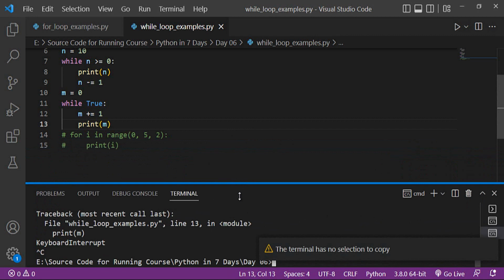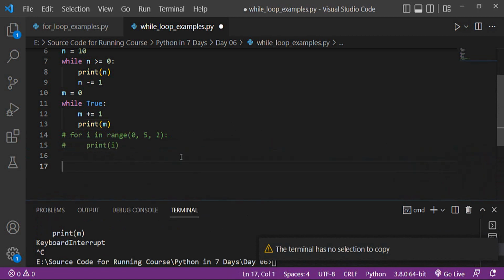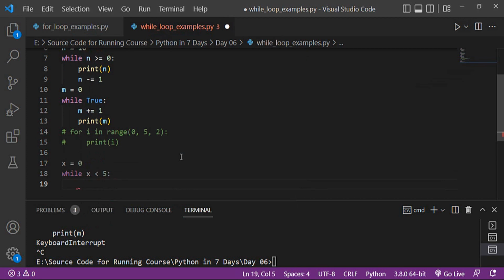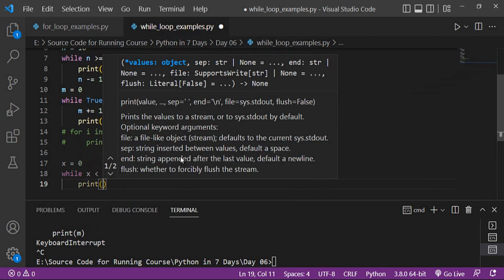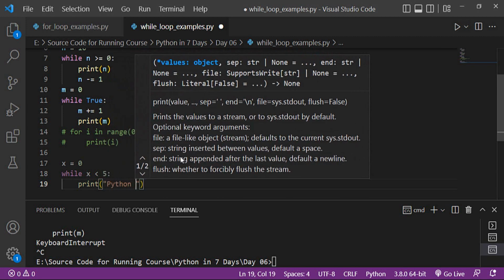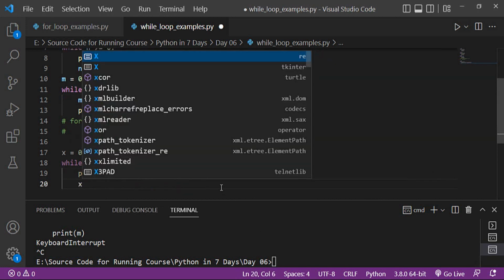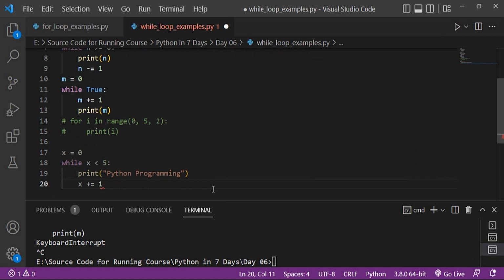So this is all about the while loop. Now I show you that you can repeat a statement or a set of statements as many times as we want. For example, x is equal to 0. I want to repeat a statement 5 times. x should be less than 5, so the last number will be 4. And print Python programming. So this sentence will repeat 5 times.